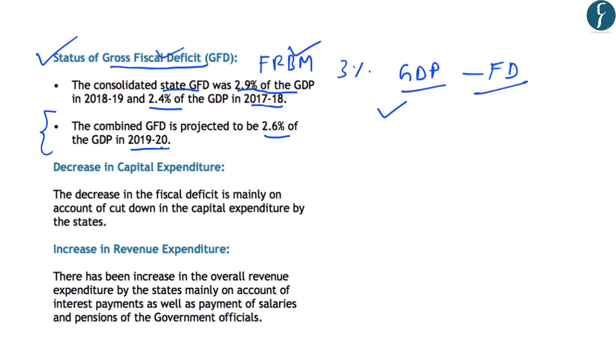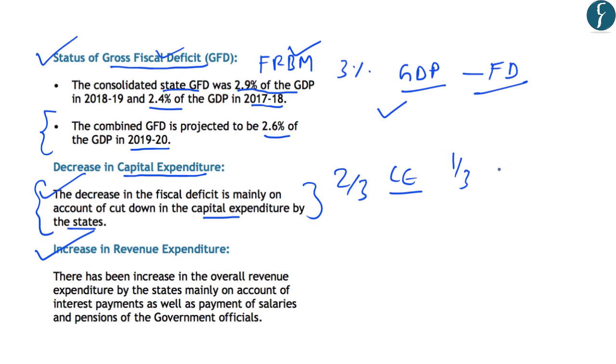However, there are concerns even when the gross fiscal deficit is within the targets set by the FRBM Act. And this is mainly because the state governments are compressing their expenditure by decreasing capital expenditure. And this decrease in the fiscal deficit is mainly on account of cuts in the capital expenditures by the state governments. However, as far as the revenue expenditure is concerned, there has been an increase in the revenue expenditure. Now, this decrease in the capital expenditure raises concern because the state governments account for almost 2/3 of the total capital expenditure in the Indian economy.